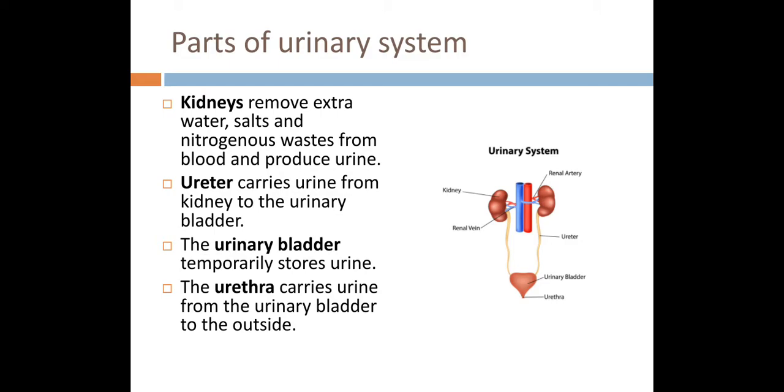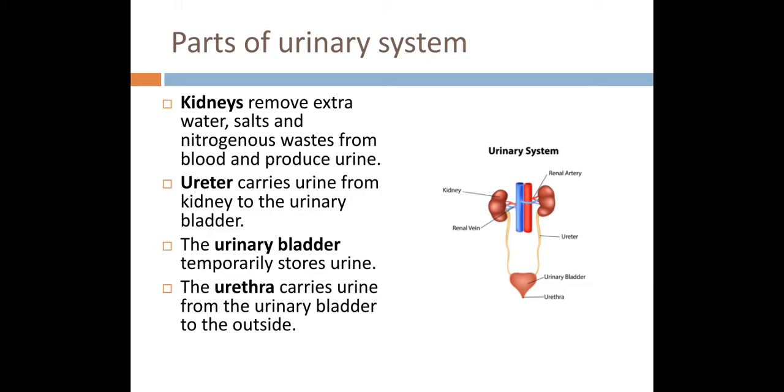Okay, now coming toward these parts, the kidneys which are present in the urinary system form the urine. They remove the extra water, salts and nitrogenous waste from the blood and produce urine. So actually the process of urine formation takes place over here. We can also say that the kidney filters the blood, purifies the blood, and removes the waste products from the blood and forms urine.